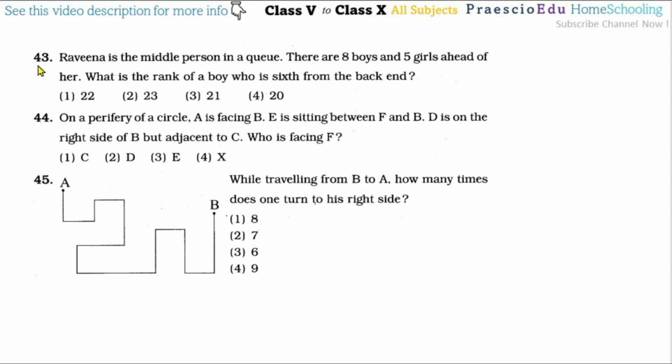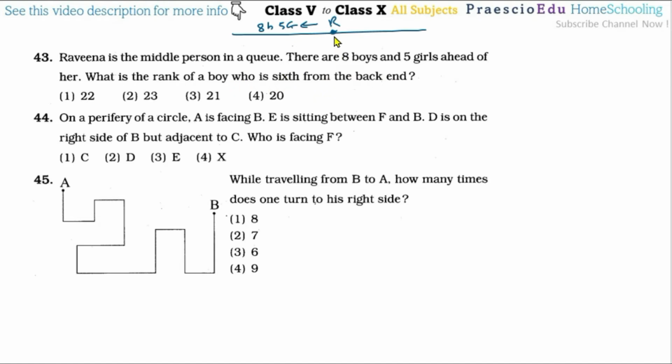Now question number 43. Ravina is the middle person in a queue. So suppose this is a queue. In the middle, Ravina R is there. There are 8 boys and 5 girls ahead of her. So suppose 8 boys and 5 girls, 5 girls are ahead, suppose this side. What is the rank of a boy who is 6th from the back end? So the boy who is 6th from the back end.